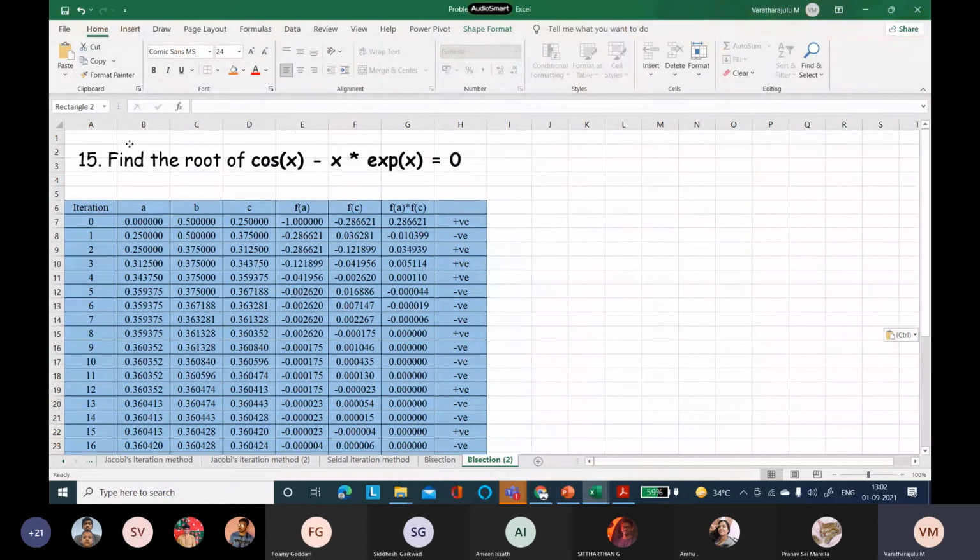You keep it in the appropriate place, and now the changes have to be done with these two, that is f of a and f of c. So start here, that is cos x. Cos x is our a, and minus x into exponential a.